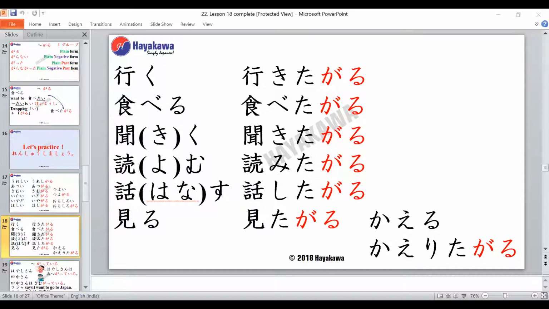Ganesh-san, would you like to try this? So the verb is kiku, Ganesh-san. I'll just underline it for you. This verb over here.